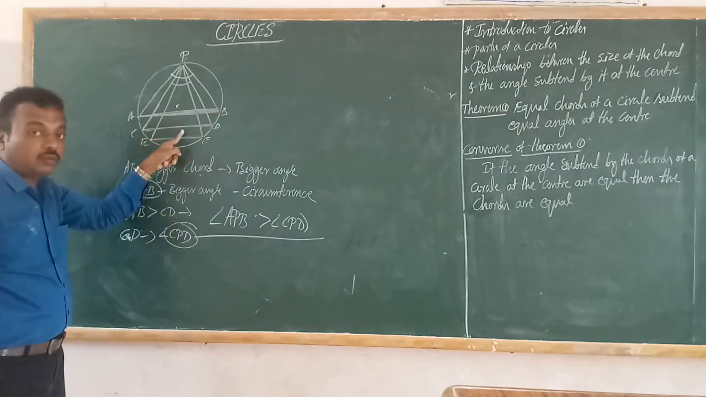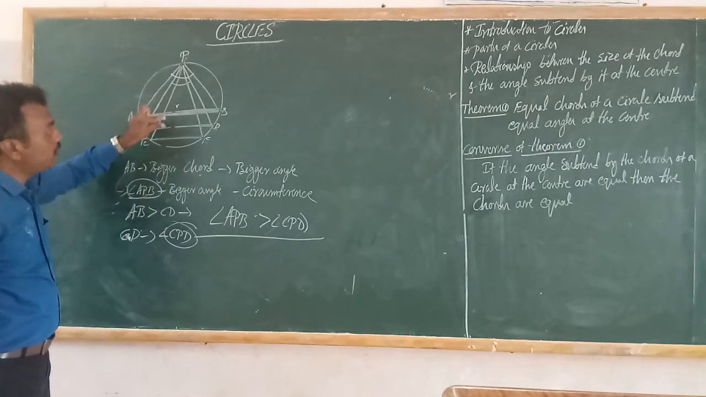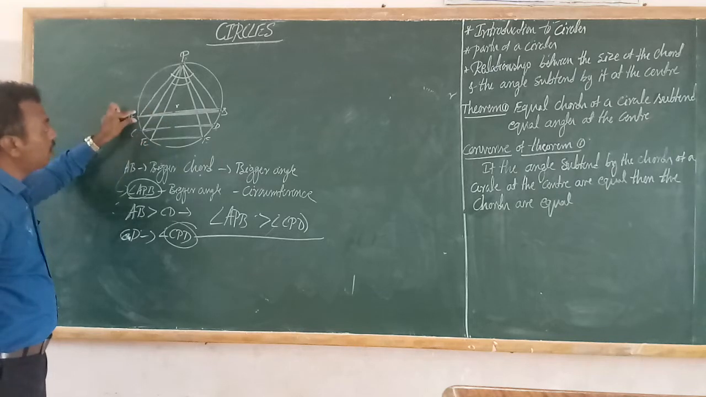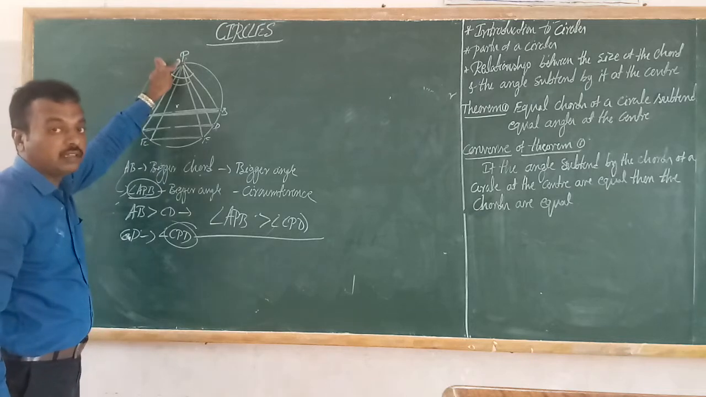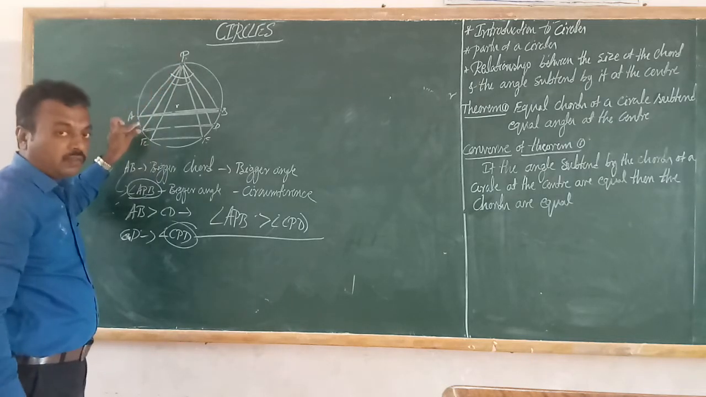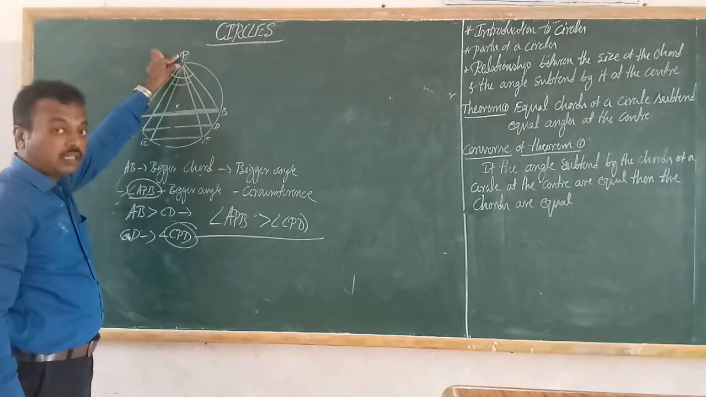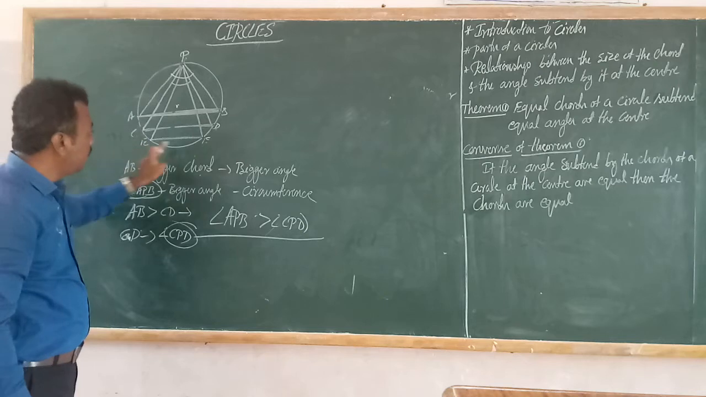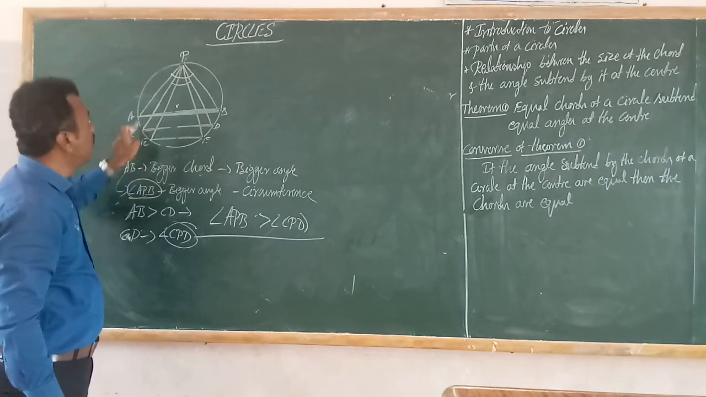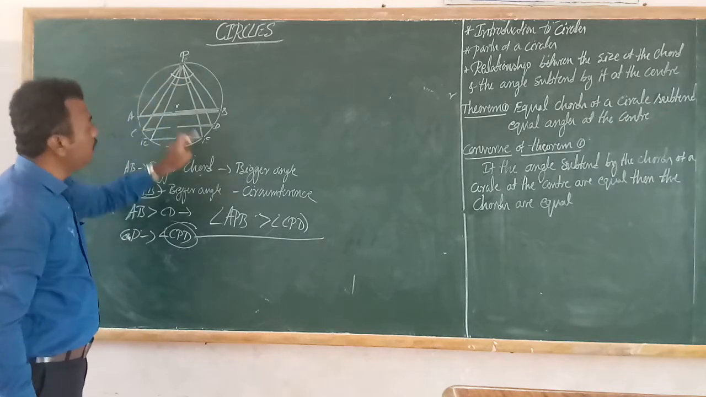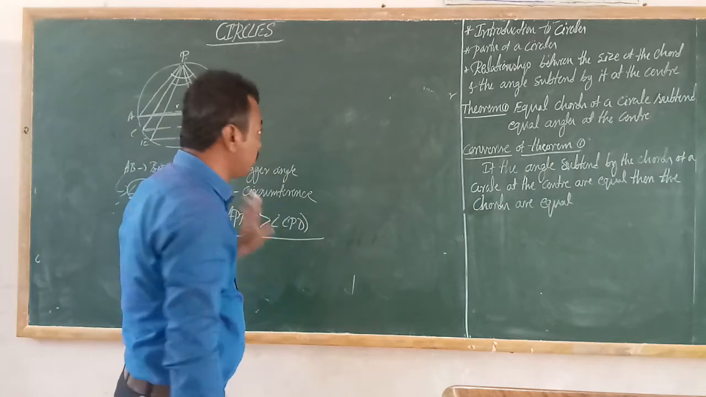Correct. APB is greater than angle CPD because AB is greater than CD. AB and CD are the two chords. These two chords are different sizes. That means AB is greater than CD. For the bigger chord, the angle subtended at the circumference of a circle is a bigger angle. If the chord is smaller, the angle subtended at the circumference is a smaller angle. Very simple. And EF, if you are comparing CD and EF, EF is smaller than CD, therefore CPD is greater than EPF.